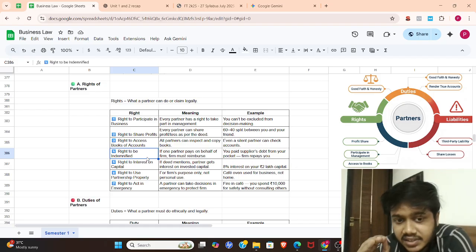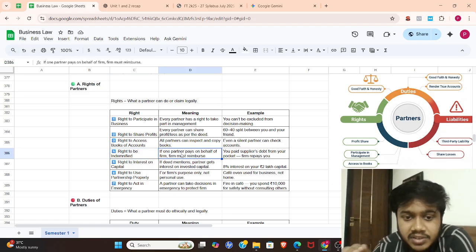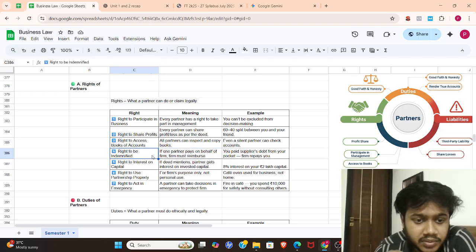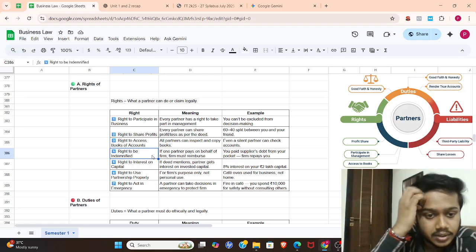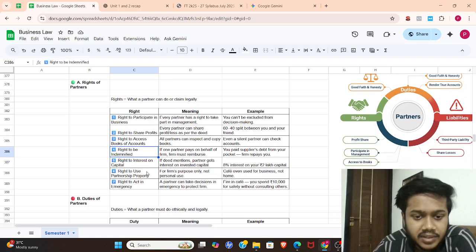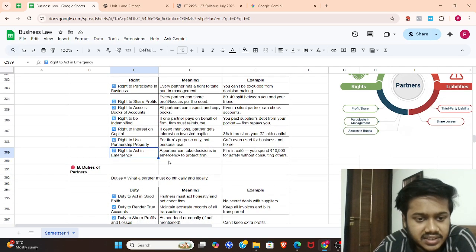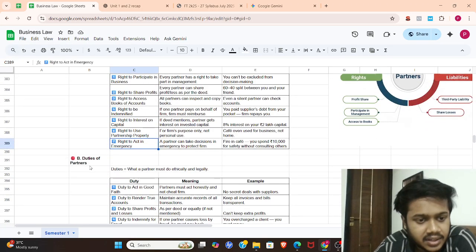Listen to this very carefully. What does it mean? If one partner pays on behalf of the firm, that partner must be reimbursed. So we call it the right to be indemnified. The fifth one is the right to interest on capital: if the deed mentions it, partners get interest on invested capital. Then the right to use partnership property and the right to act in an emergency. So these are certain rights that every partner has.